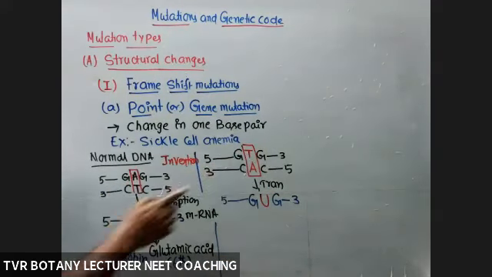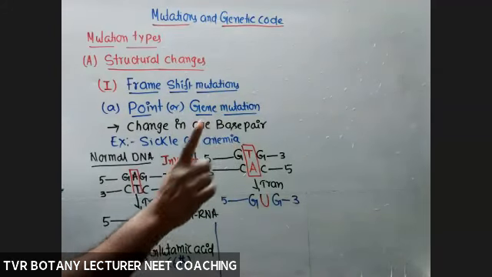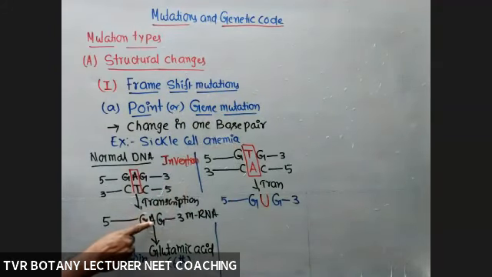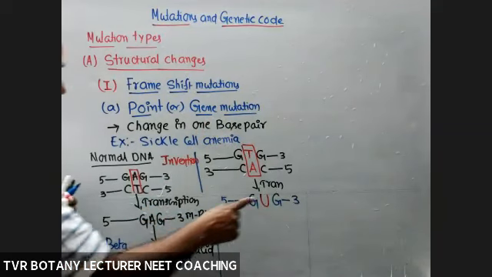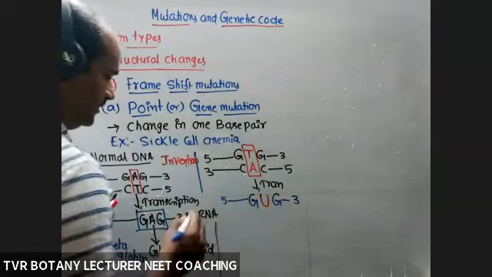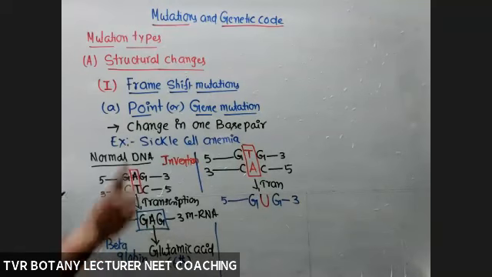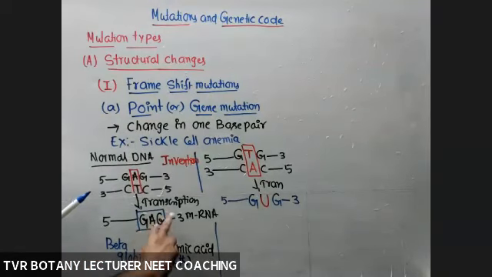In DNA, 1 base pair. But in the case of mRNA, 1 nucleotide. 1 nucleotide or not? So instead of A, uracil is inserted. So now GAG is converted to GUG. GAG to GUG. So this is one reading frame, or not? GAG, one reading frame, converted into GUG. Remember like that: GAG to GUG.